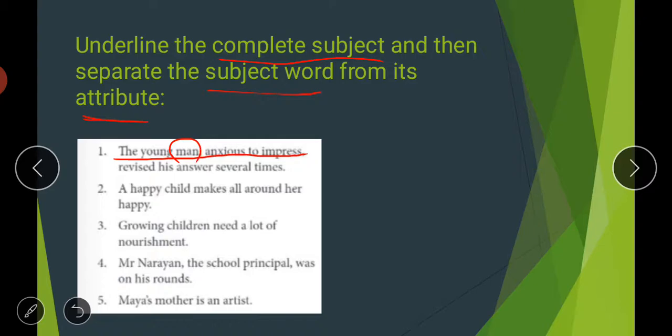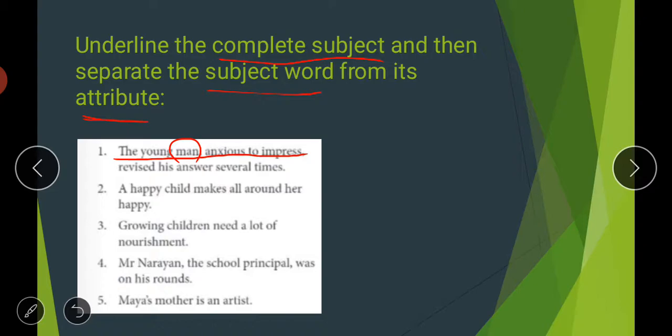So "man" is your subject word, and the rest is your attribute. "The," "young," and "anxious to impress" are your attributes. "Young" means a quality, an adjective. So these words are attributes of the subject word, the only subject word here is "man," and the complete subject is "the young man anxious to impress."